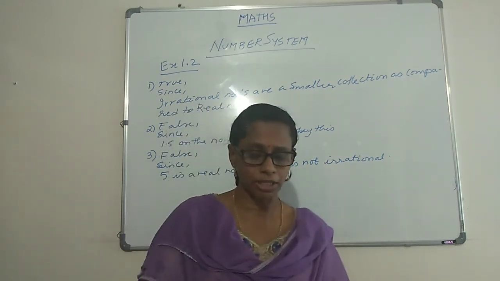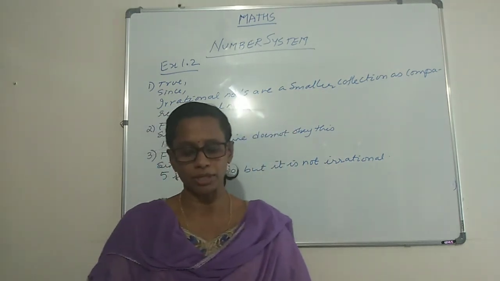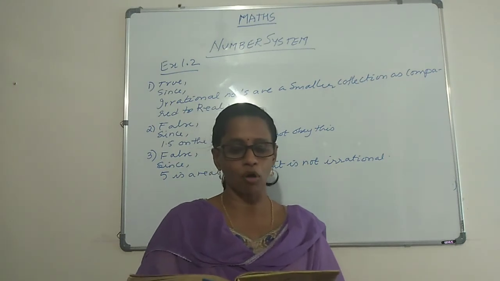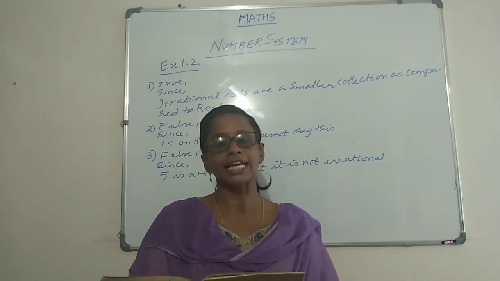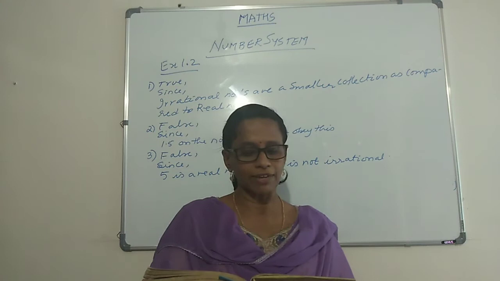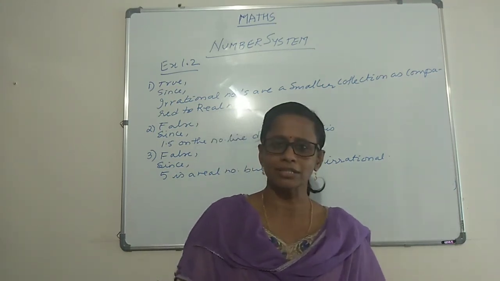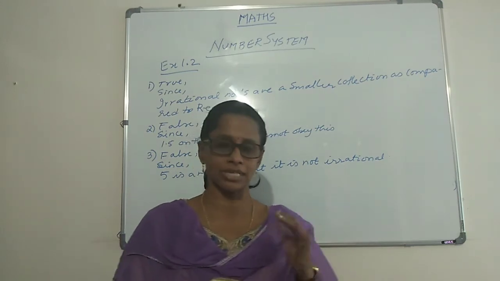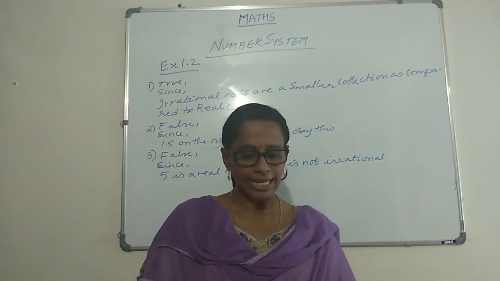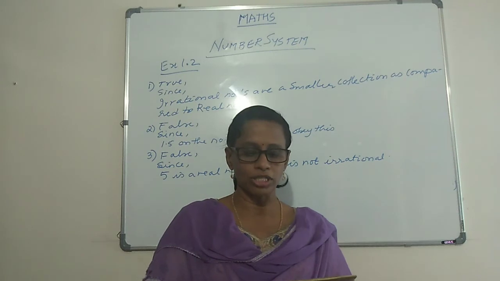Now we'll go to question number 2, and let's see what they say in question number 2. Are the square roots of all positive integers irrational? If not, give an example of the square root of a number that is a rational number. Now, this is something that we observe. It comes by our observation. They say, are the square roots of all positive integers...